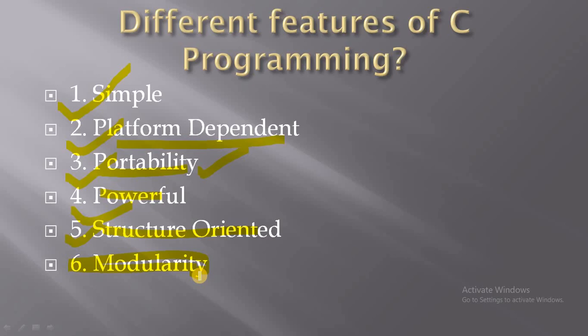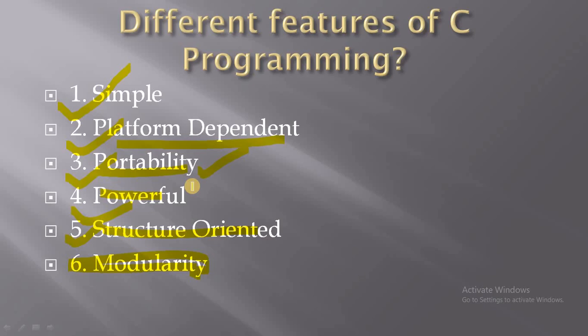Okay, now what modularity is, you can say the modularity works on the divide and conquer principle. Now you should know about the divide and conquer principle or approach. In the divide and conquer approach, we will divide a problem into sub problems, or you can say sub parts.